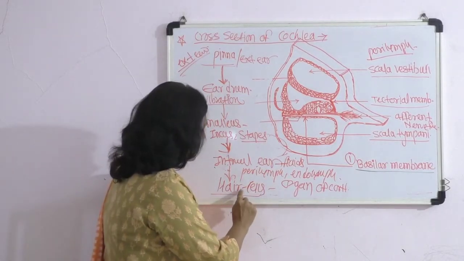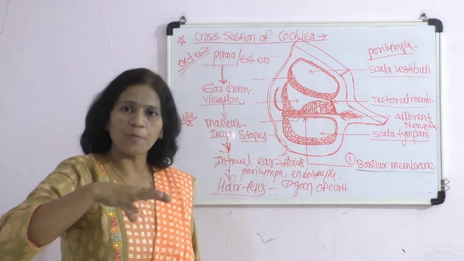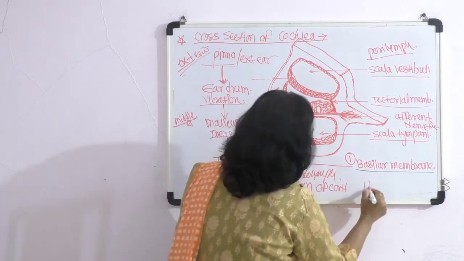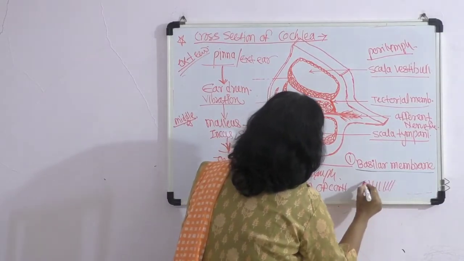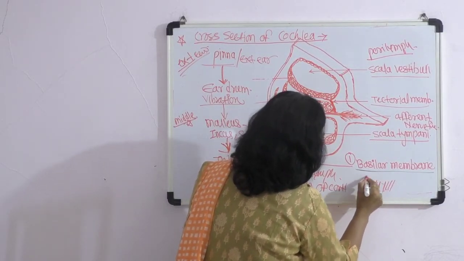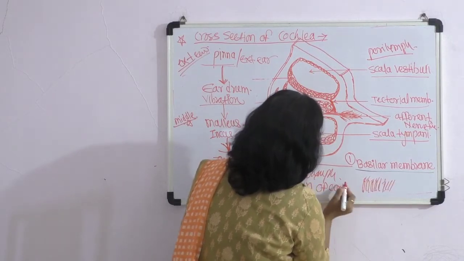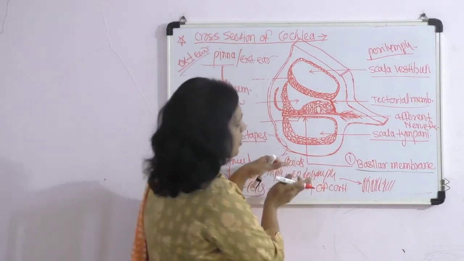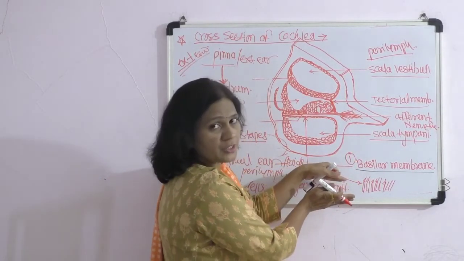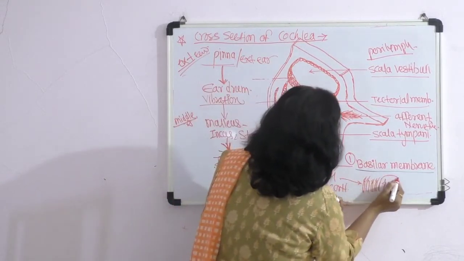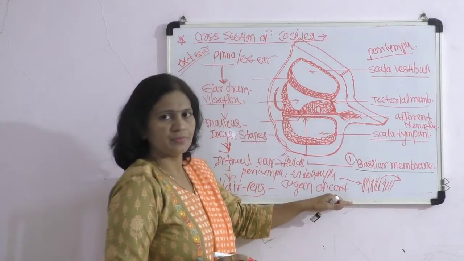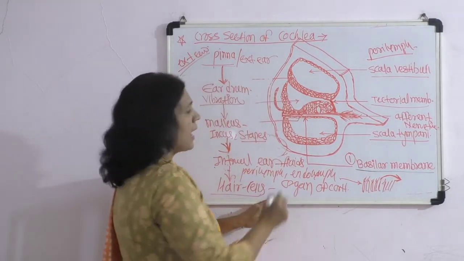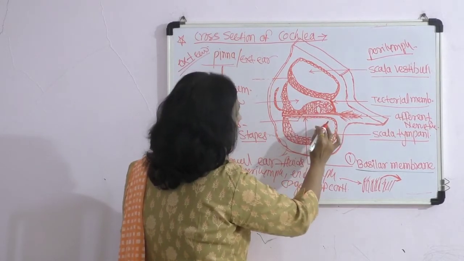When vibrations reach the hair cells, where the column of hair cells and the cilia are present, the vibrations arrive from this direction, and because of the force of the vibrations, the hair cells bend in this direction, and because of this bending movement, as in the figure,